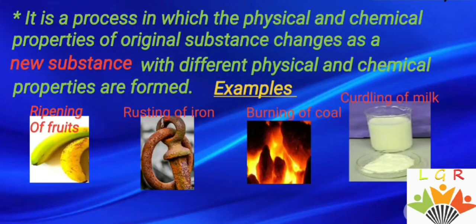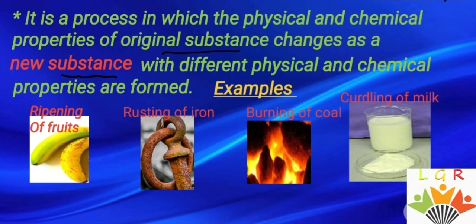So let's start. What is a chemical reaction? Chemical reaction is a process in which the physical and chemical properties of the original substance change as a new substance forms with different physical and chemical properties. So, chemical reaction is a process in which the original substance changes to a new substance, and the properties of the original substance change, and you will get a new substance with different properties, physical and chemical.